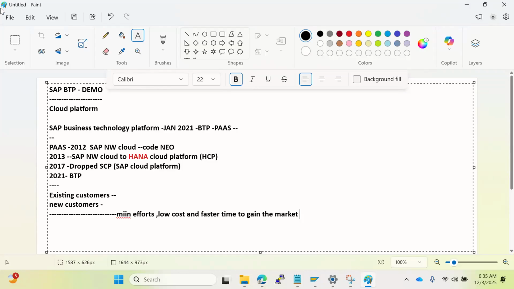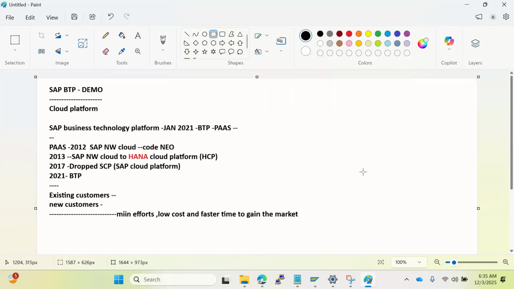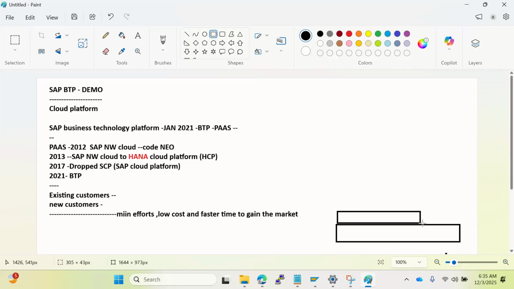Normally we know the NetWeaver system supports the ADS configurations, right? So what we have to do, we need to purchase the hardware. Then on top of the operating system, a separate license is required. Then we have to install the DB, then install the SAP applications, the NetWeaver application.